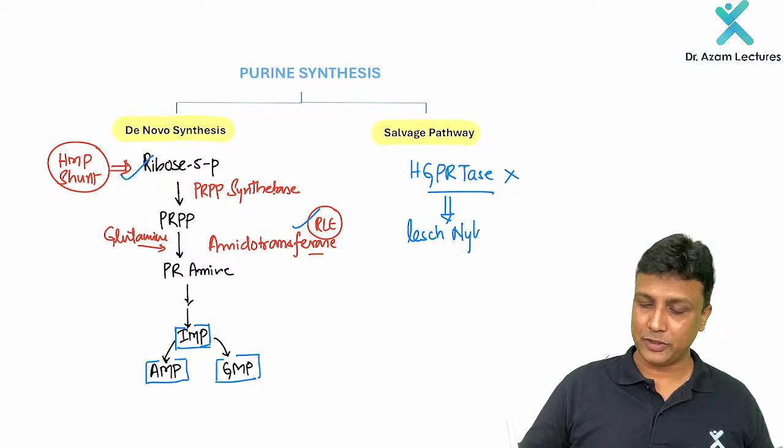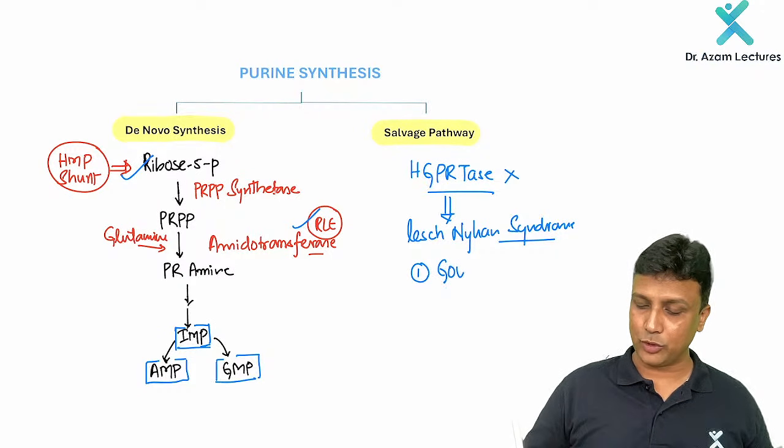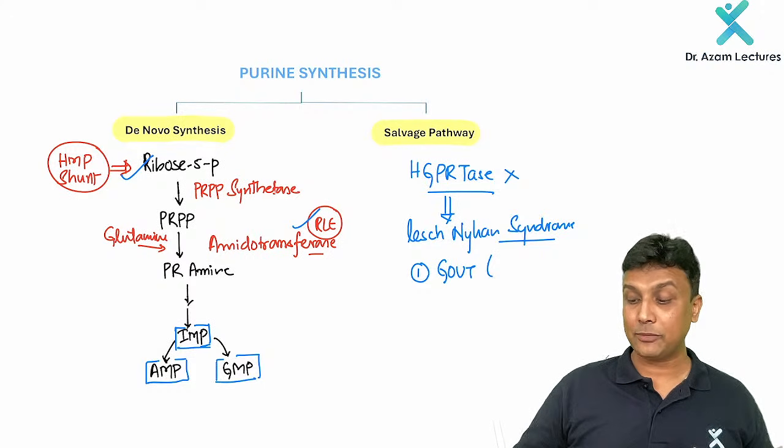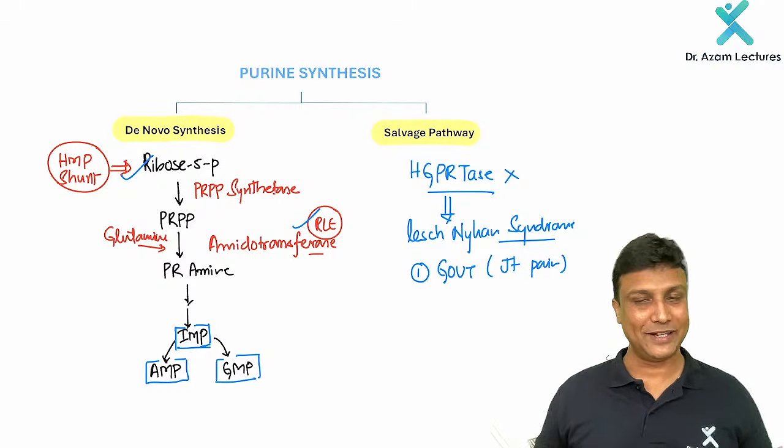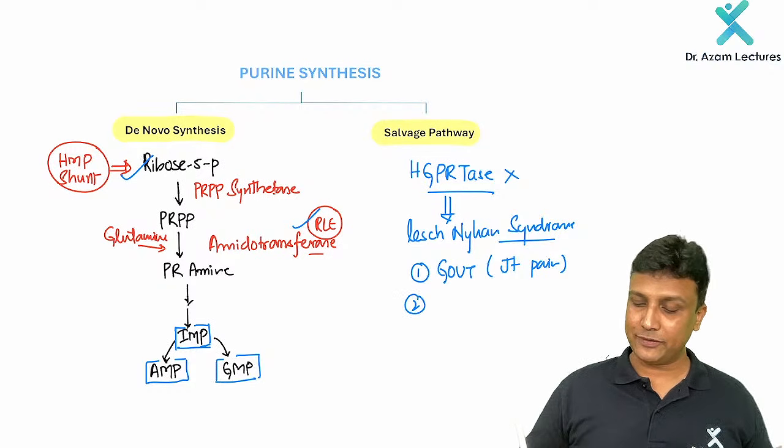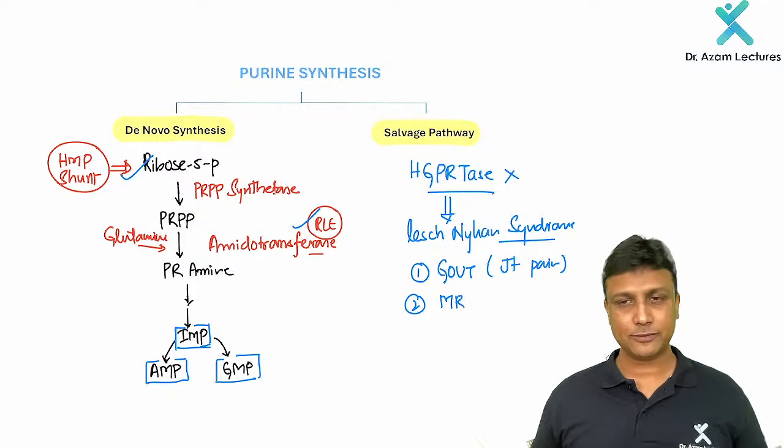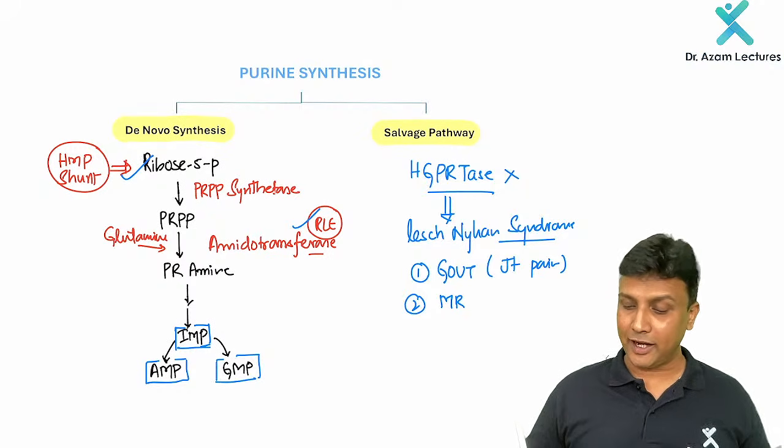Fine. So when this enzyme is deficient, it will lead to Lesch-Nyhan syndrome. Now in this syndrome, you have to remember three things here. Number one, the patient will be suffering with gout. So it is going to come to you with joint pains here, sir. Gout hoga. Number two, there will be mental retardation, neurological disorder hota hai. And number three, the most important thing is self mutilation.